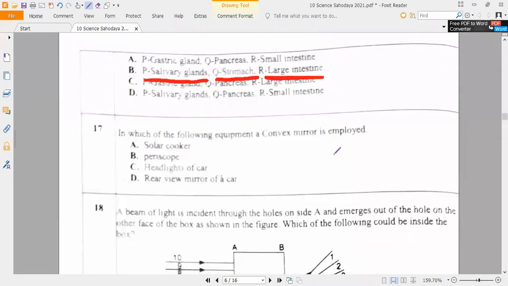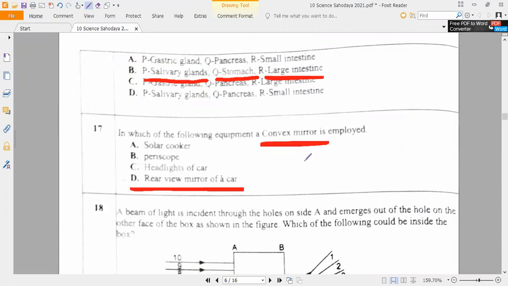Next question. In which of the following equipment is a convex mirror employed? Employed means used. Let me see who will answer. Rear view mirror of a car. Very good, Bhumika. Did it take more than 10 seconds? I don't think so, not even 2 seconds, because all the applications I have given you. Do you remember? Each and every application I have taught you. If you remember, you can understand.